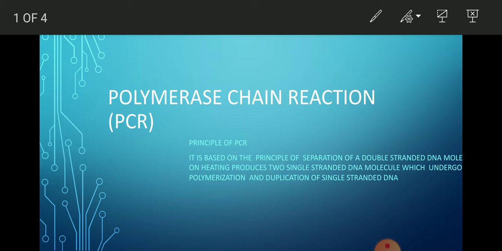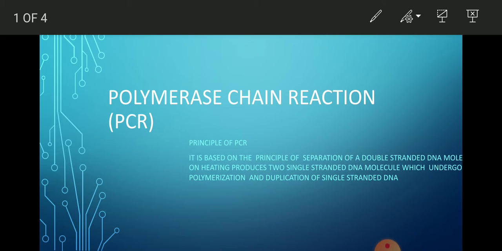The principle of PCR is based on the technique that when a double stranded DNA molecule is heated to a high temperature, normally we call it the denaturation of the DNA, it results in the two DNA strands separating, giving rise to single stranded DNA molecules.